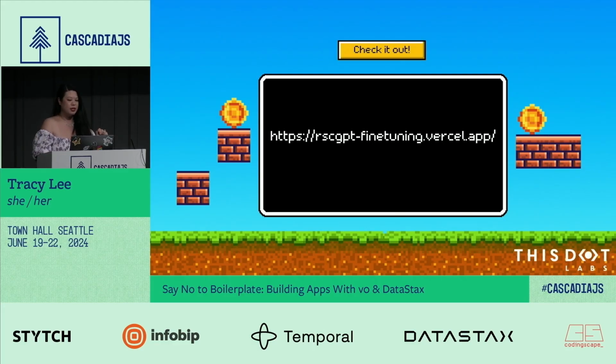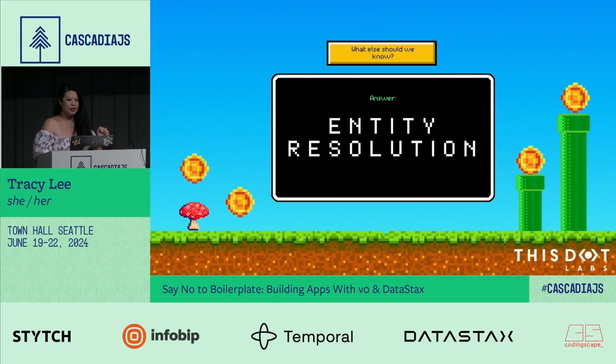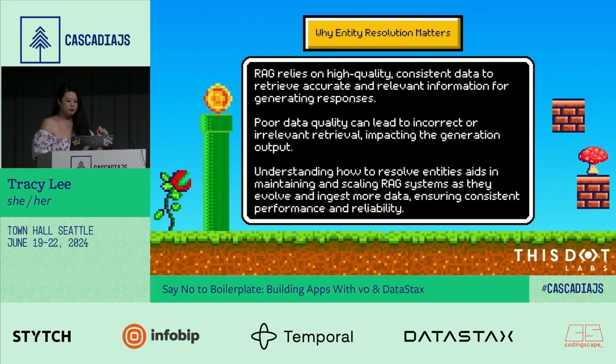Here's the website. And some of the other things you need to know, because all of this stuff is cute, it's fun, it's cool to play with, but when it comes to truly using it for business use cases, for work, other things that are important to know are things like entity resolution. Entity resolution really matters because if you're doing RAG, for example, RAG really relies on the quality and consistency of your data in your vector database.